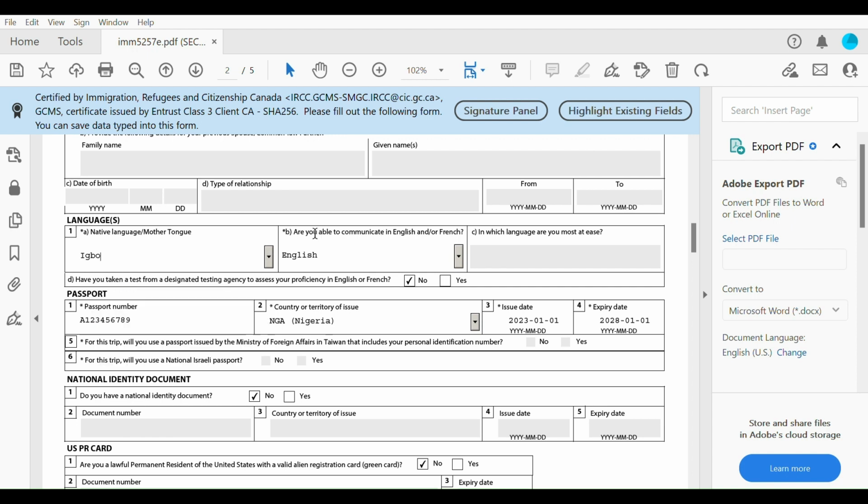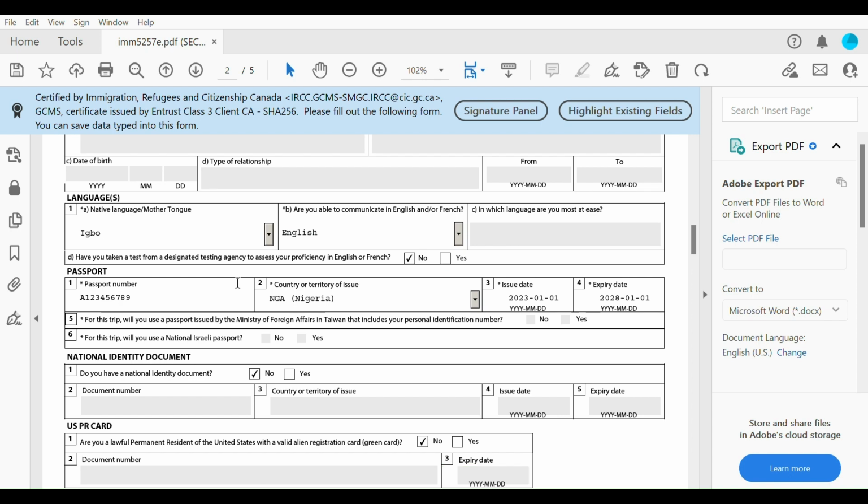And then it's going to ask you in this second section, are you able to communicate in English and or French? Go ahead and select what is applicable to you. It says here English, French, both or neither. So I put in here English. Okay, alrighty. So, have you taken a test from a designated testing agency to assess your proficiency in English or French? If you have, say yes. If you haven't, say no.